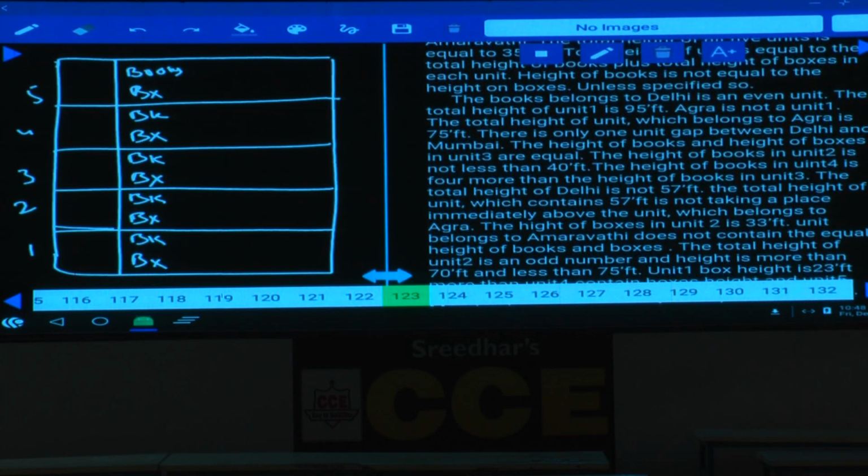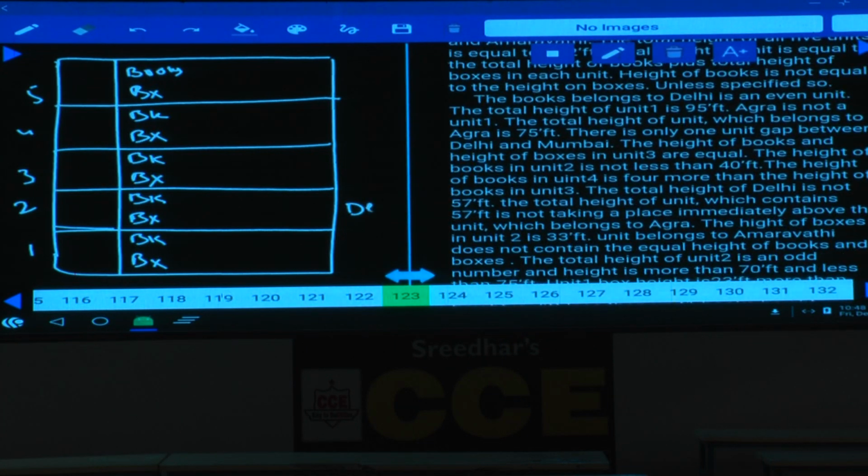The unit which belongs to Delhi is an even unit, and so Delhi can be either at the second or the fourth one. And the total height of unit 1 is 95 feet. Yes, what is the total height here? Total, that means the sum of these two must be equal to 95. Sum of books as well as boxes is 95.